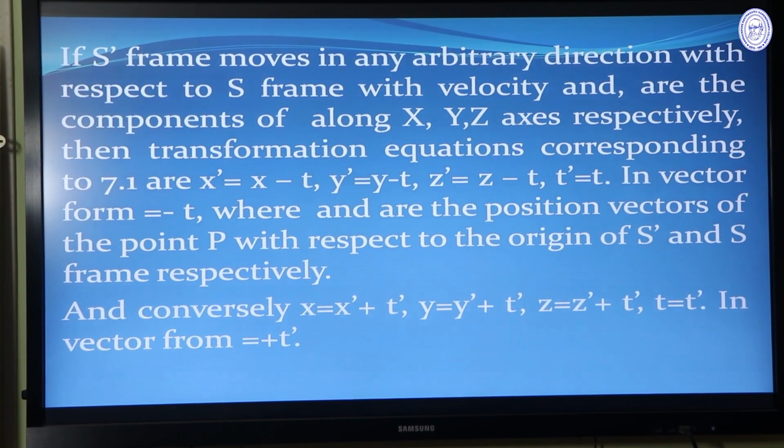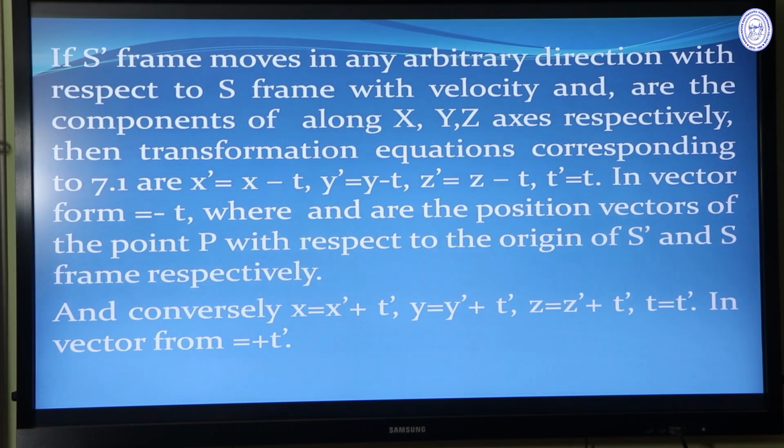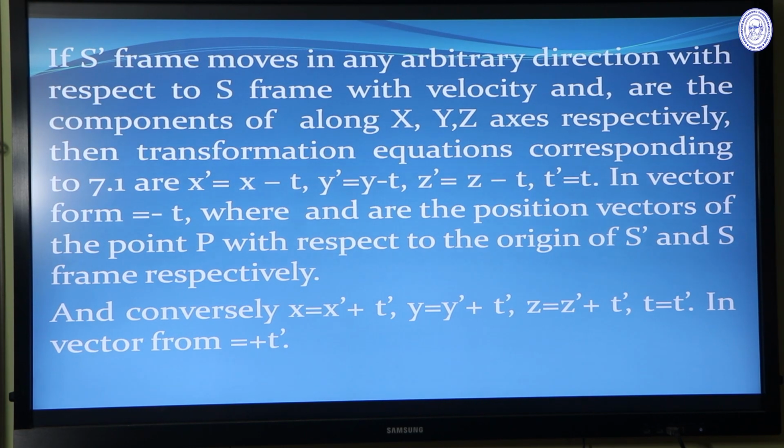Here for simplicity, without affecting any physical result, we assume that the velocity of S and S prime is along the common x axis.